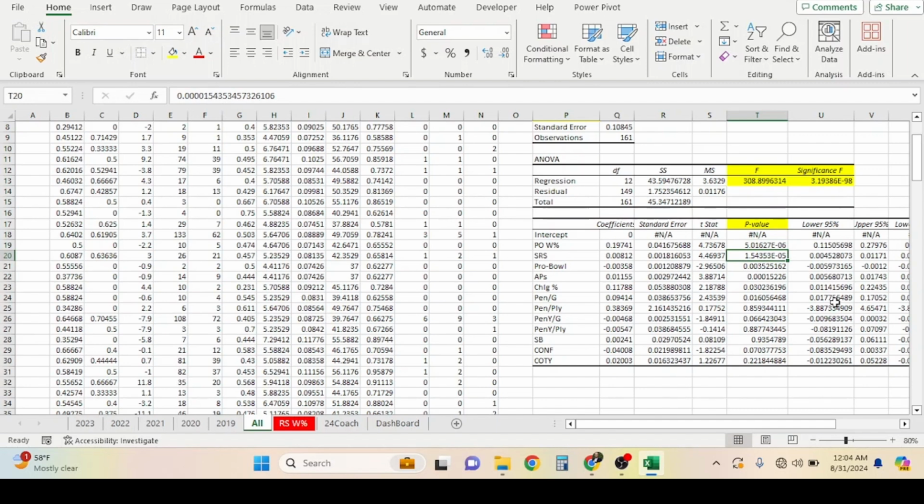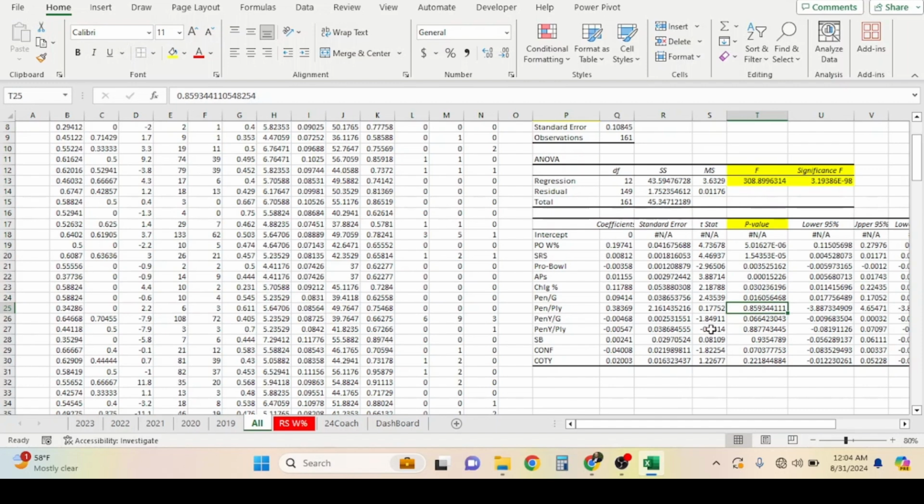Next one would be SRS. That does pass the test, right? 0.05. This is well below 0.05, so that passes the test. Pro Bowls also passes the test. All Pros, again, also passes the test. Challenge percentage passes the test. Then we have penalties per game, also passes the test.